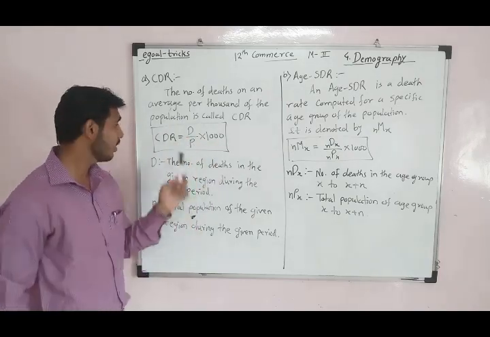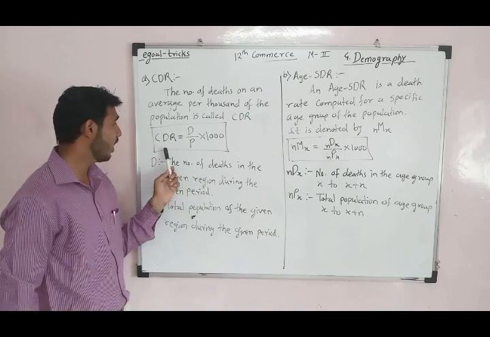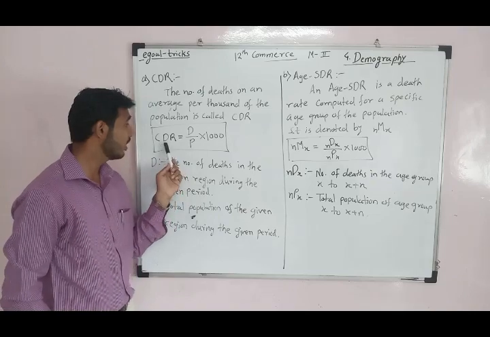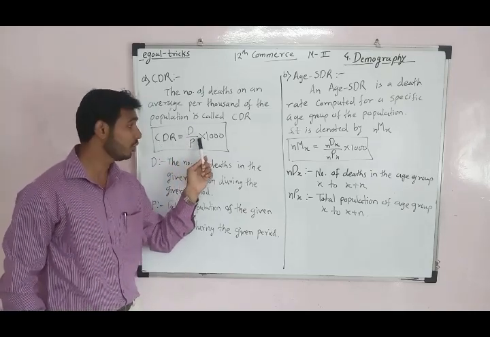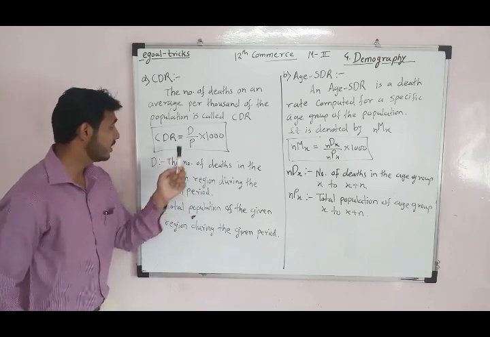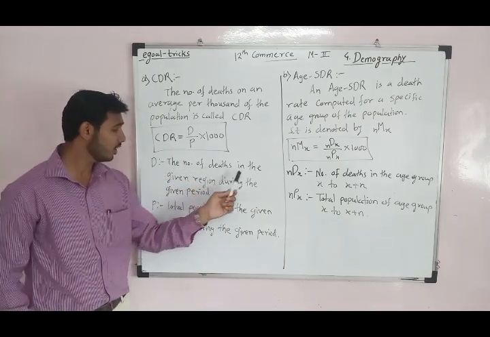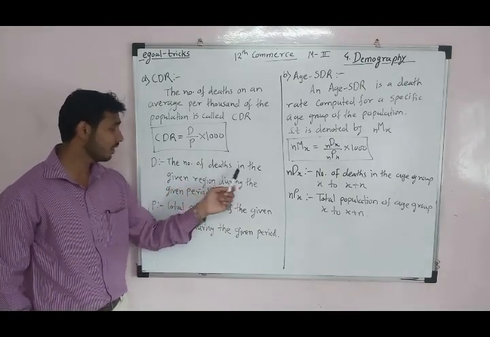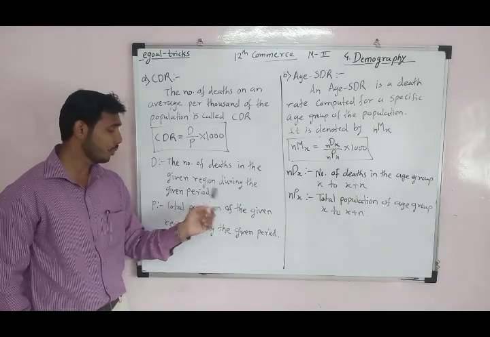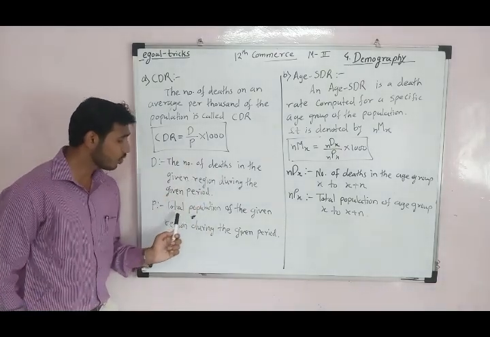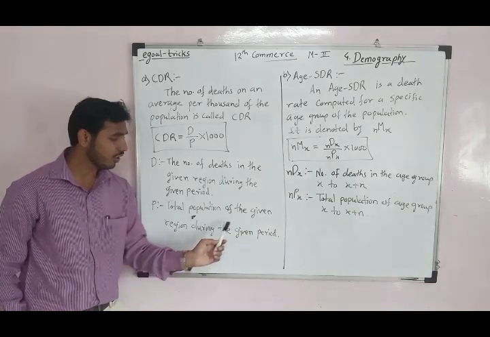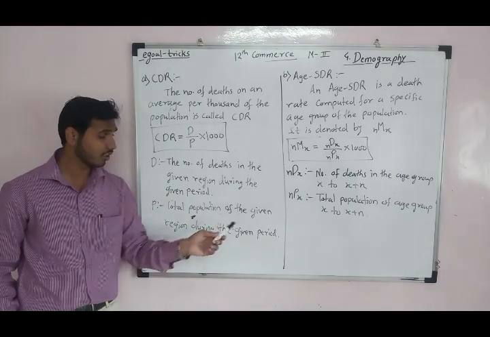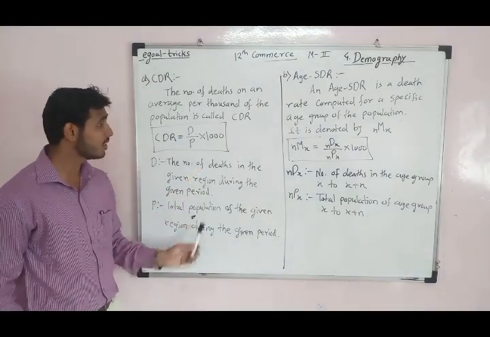So how to find CDR? This is the formula of CDR: CDR is equal to D upon P into 1,000. Here, D is the number of deaths in the given region during the given period. Similarly, P is the total population of the given region during the given period. So this is the CDR.